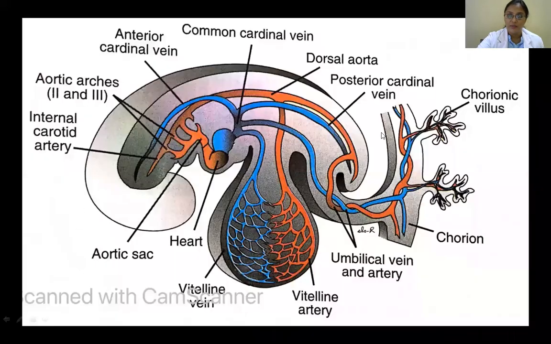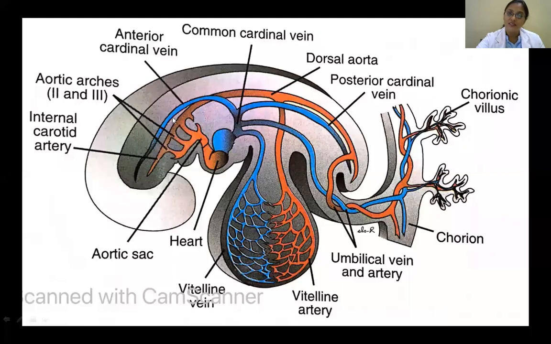So this is an embryo. This is the dorsal aspect of the embryo and this is the ventral aspect. And here you can see this is the yolk sac. Okay. And here you can see this is the location of the gut tube, and just ventral to it, what you're seeing is the heart tube. You can see there are two ends. This is the venous end, this is the arterial end. Okay, and you can see there are so many veins coming here. Let's see what these are.